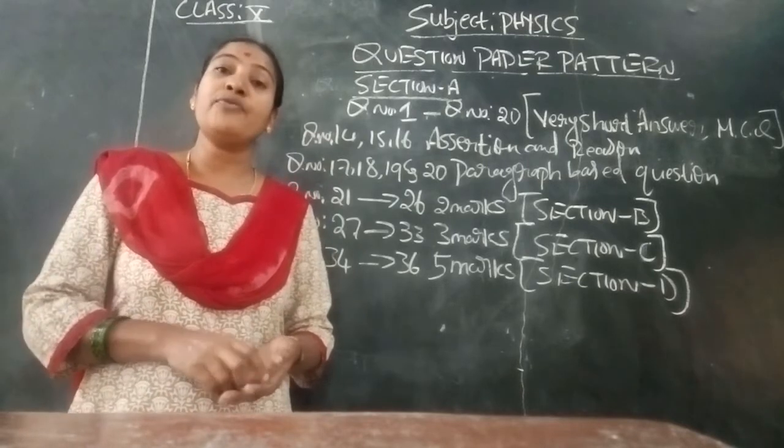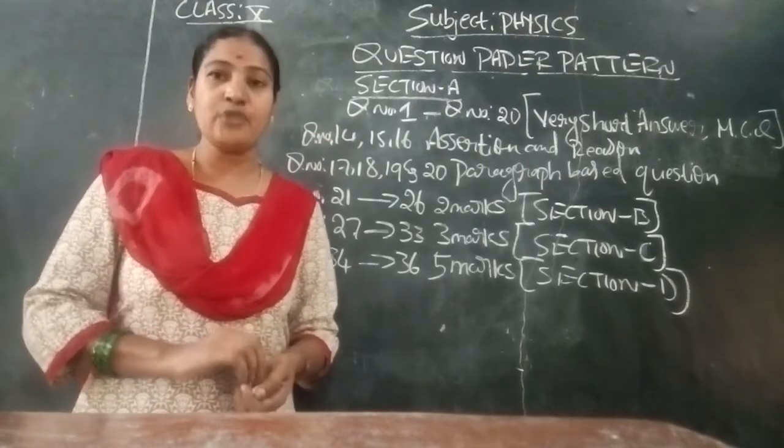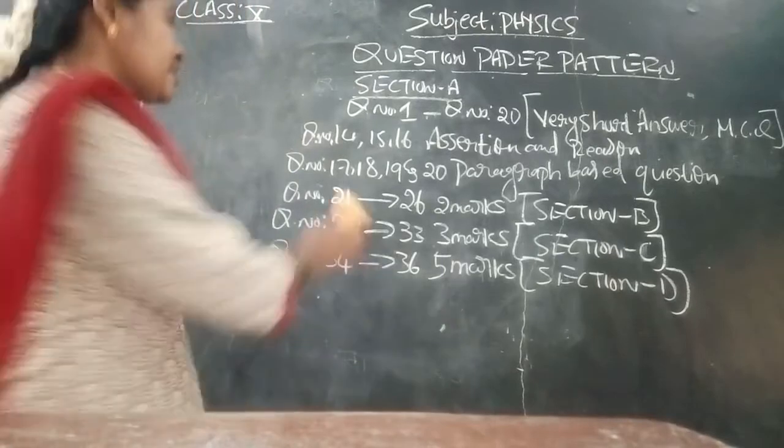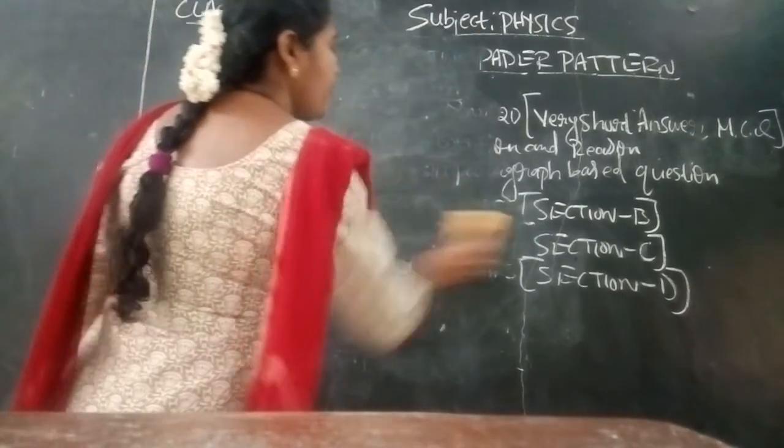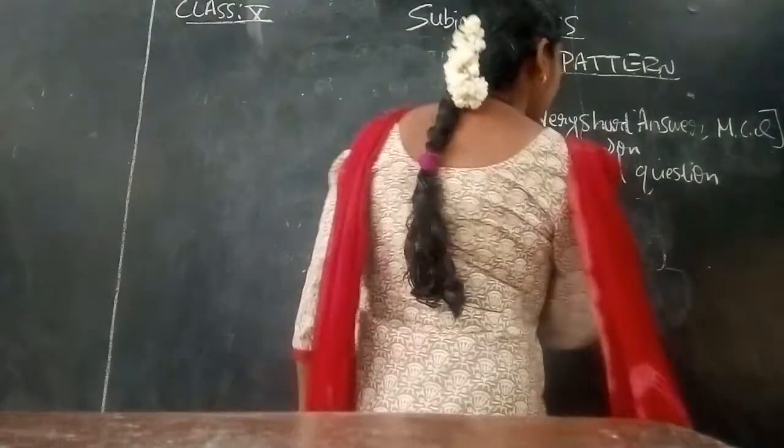Now let me revise the chapter magnetic effect of electric current. How many chapters are there? 2 chapters are there. The first chapter is magnetic effect of electric current, under the physics part.